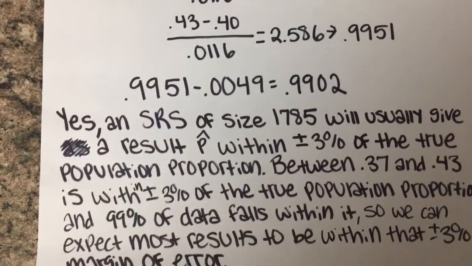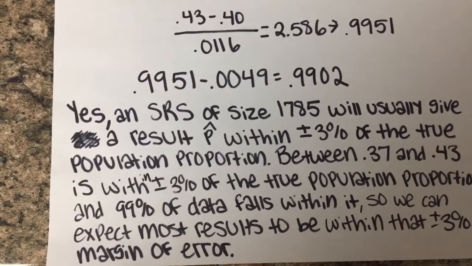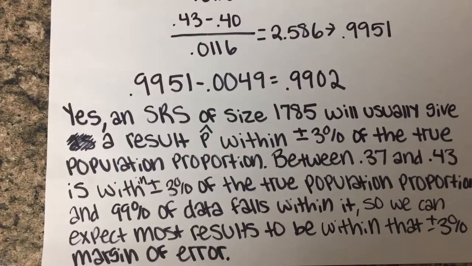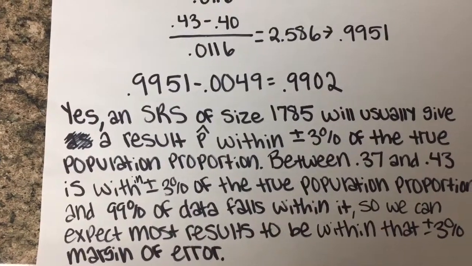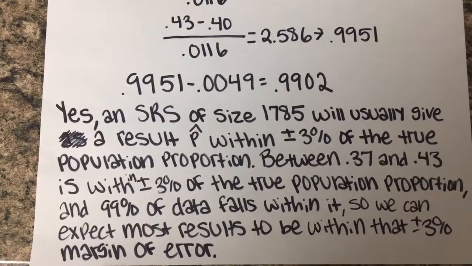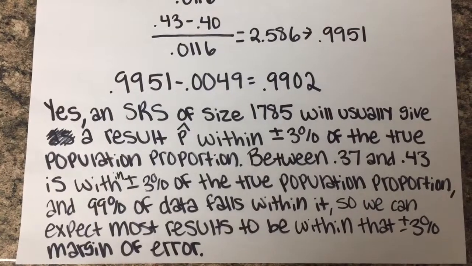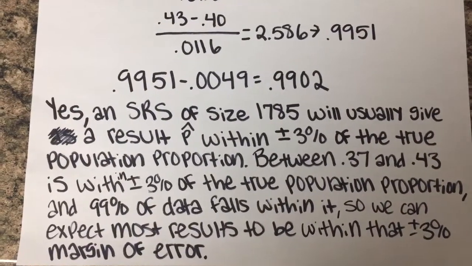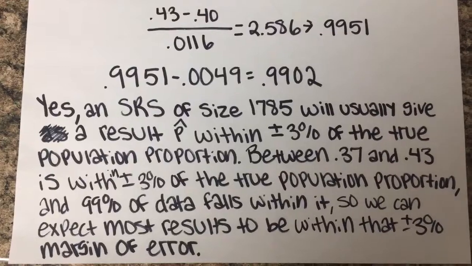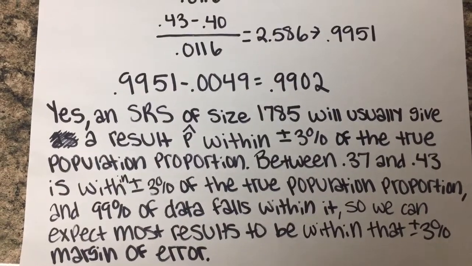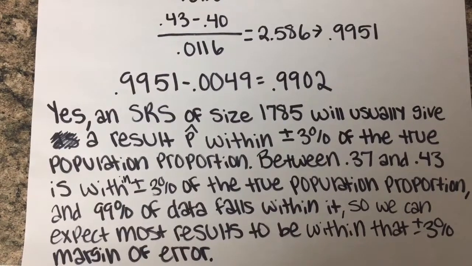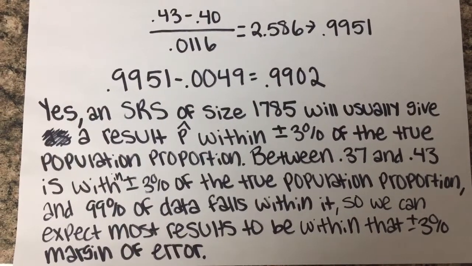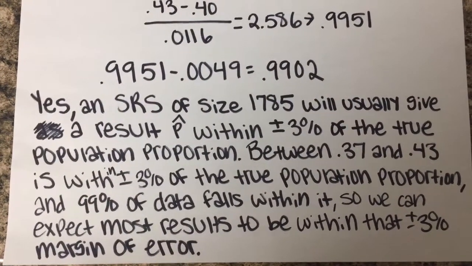So the question was if an SRS size of 1785 will pretty much always give a result of p-hat within plus or minus 3% of the true population proportion, and I said yes, because if 99% of the data falls within that plus or minus 3%, then we can almost guarantee that your data is going to fall within there.